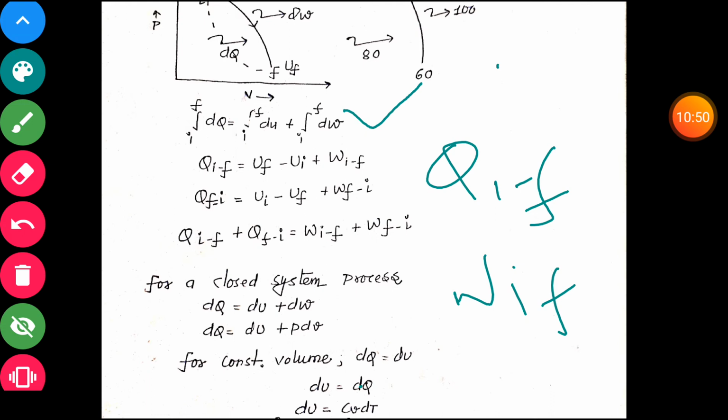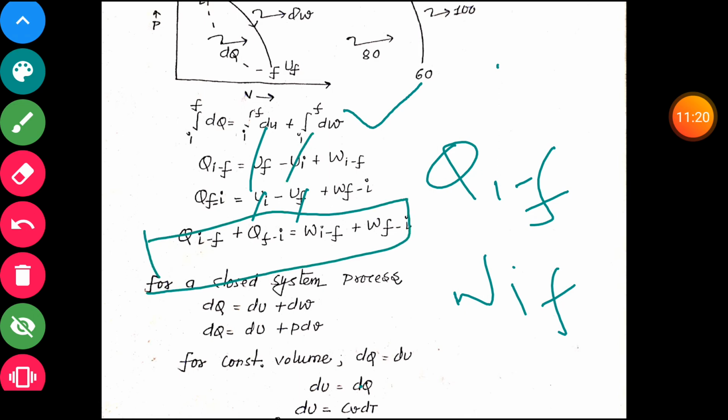Then we apply the same first law of thermodynamics for going from F to I, which gives Ui minus Uf. When we complete one cycle and add both, the Uf and Uf cancel, and the Ui and Ui cancel, and we get this equation.